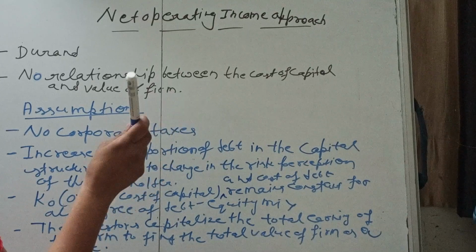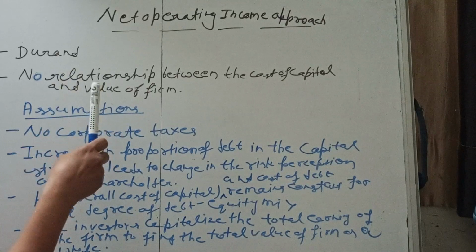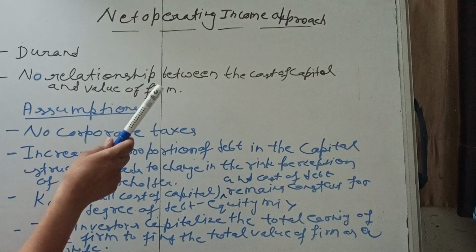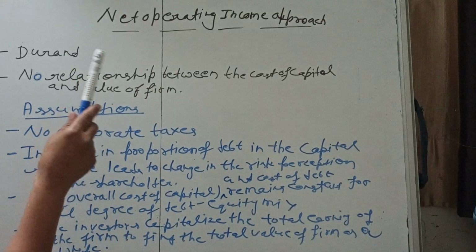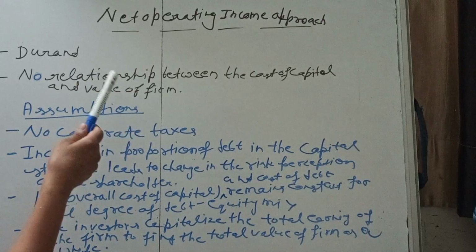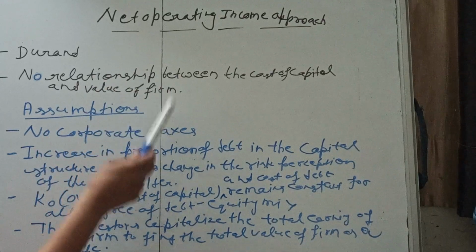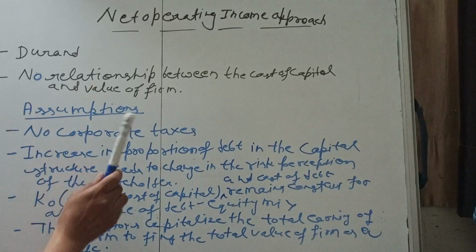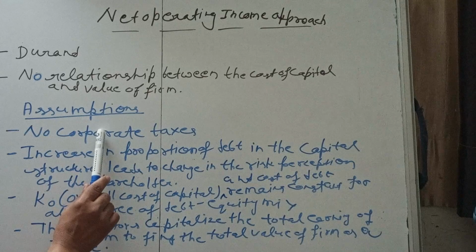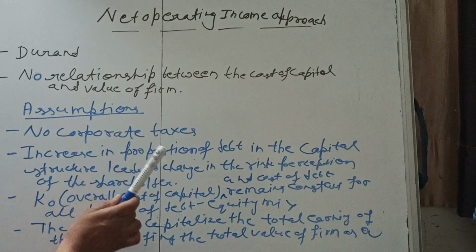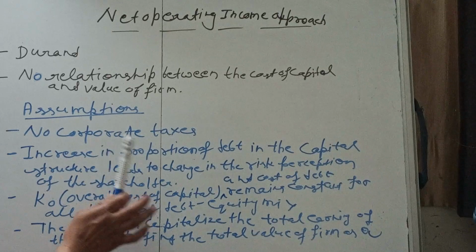So what are the assumptions, and who has given this net operating income approach? This approach was given by Durand. His conclusion is that there is no relationship between the cost of capital and the value of the firm. Now, what are the assumptions? Because every approach starts with a few assumptions, then we can go on to solving the questions.